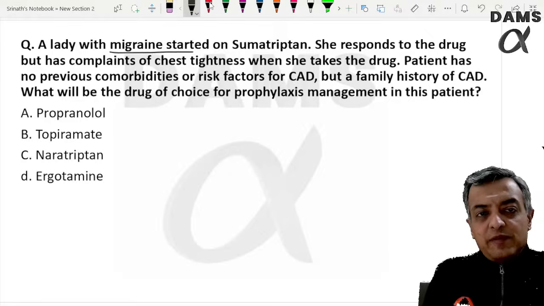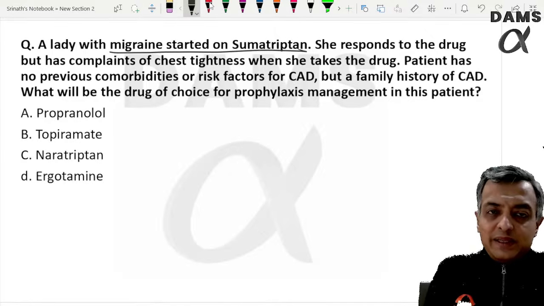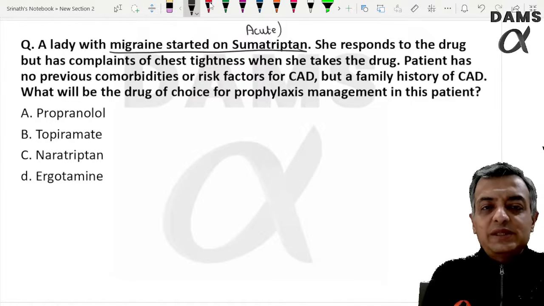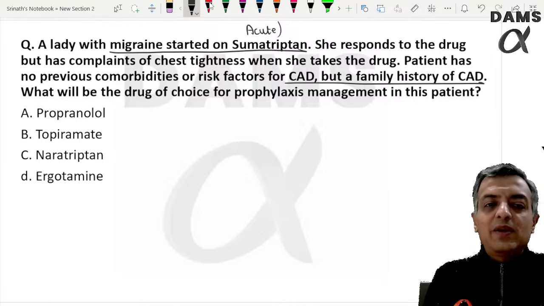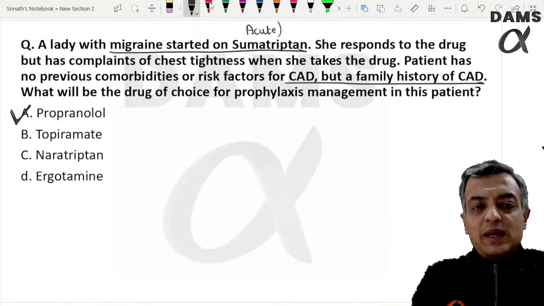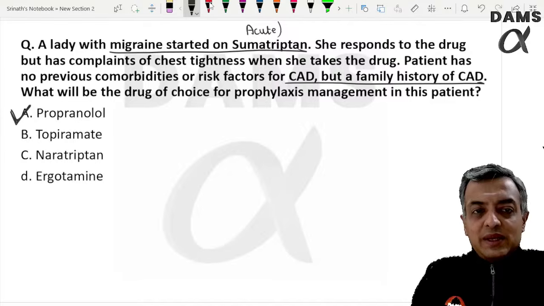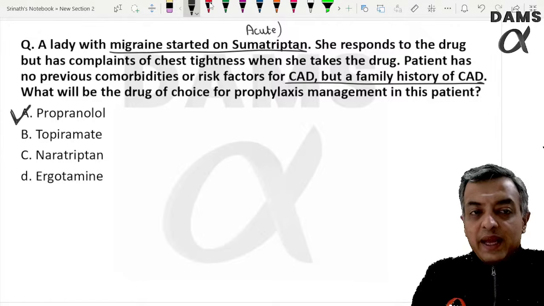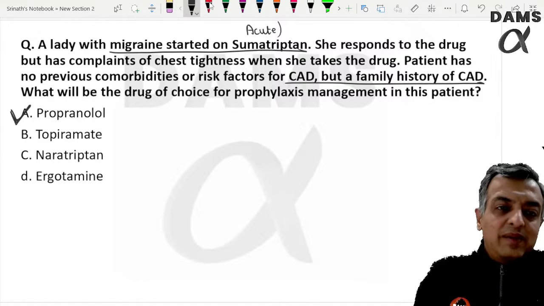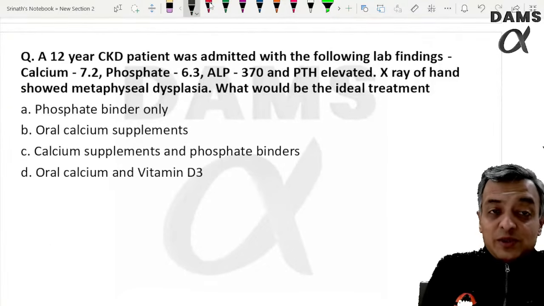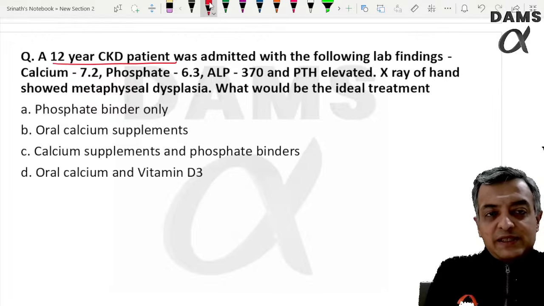A patient of migraine is started on sumatriptan, that is for the acute attack. The patient develops chest tightness when she takes the drug, and has a family history of coronary disease. What will you give? Propranolol. The beta blocker can relieve this spastic condition and help her feel better, because the pain causes cardiac neurosis. I would want to give propranolol. That is the correct answer.